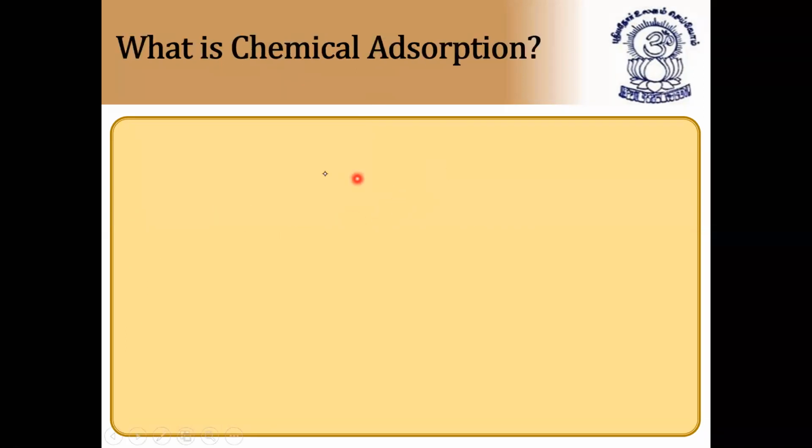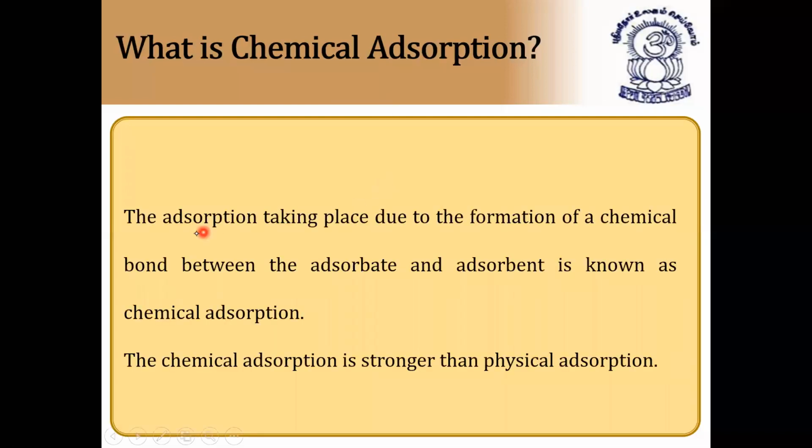what is chemical adsorption? Very, very important. Both physical adsorption and chemical adsorption are very important. So what is chemical adsorption? We'll discuss it now. The adsorption taking place due to the formation of a chemical bond, either an ionic bond or a covalent bond between the adsorbate and adsorbent, is known as chemical adsorption. So the adsorption taking place due to van der Waals force is nothing but what? It is physical adsorption.